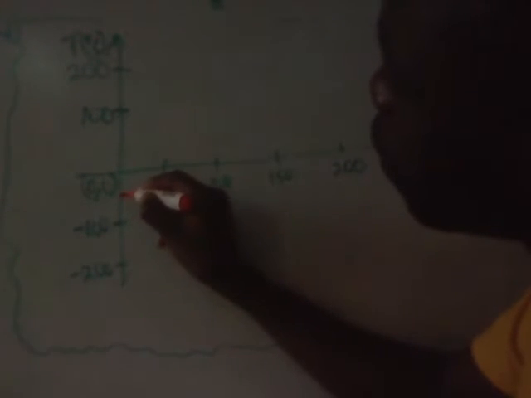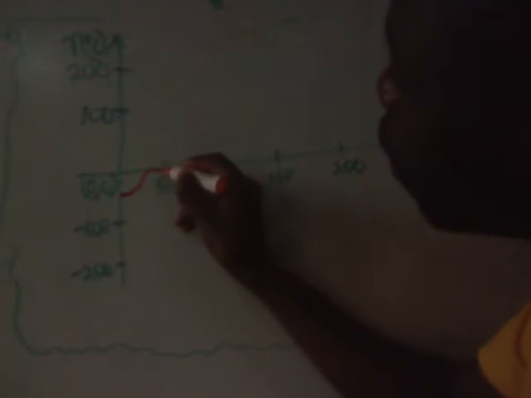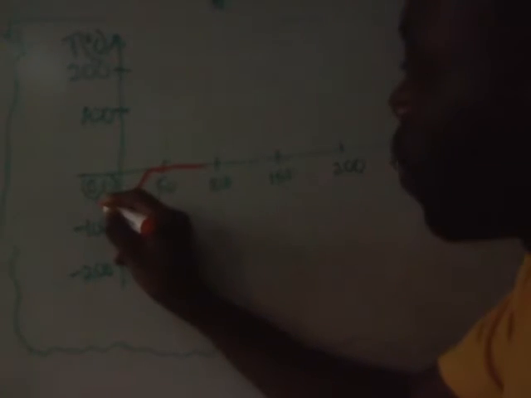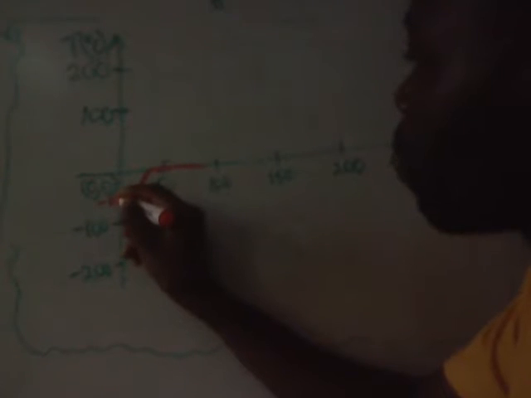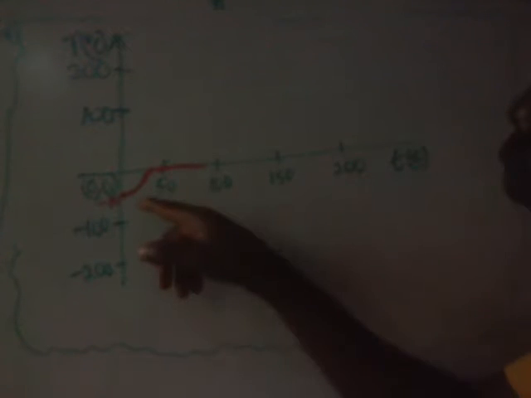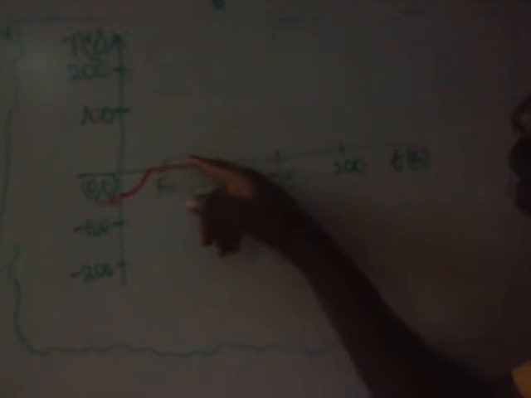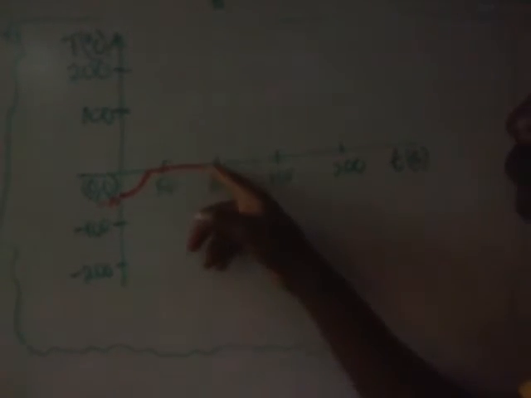Let me use the red marker. So minus 10, to go like that. So I'm taking here as my minus 10. All right. So from this point to this point, I put a horizontal line here. This horizontal line is at 0.